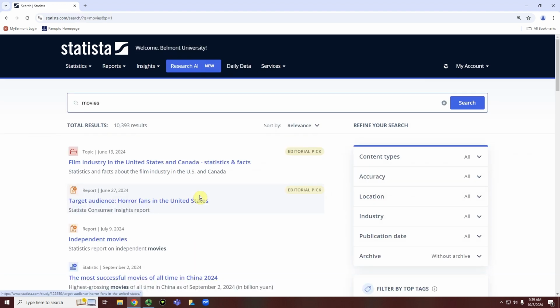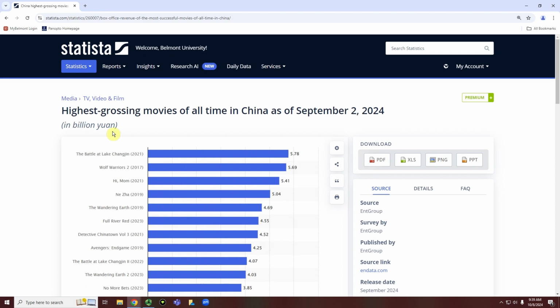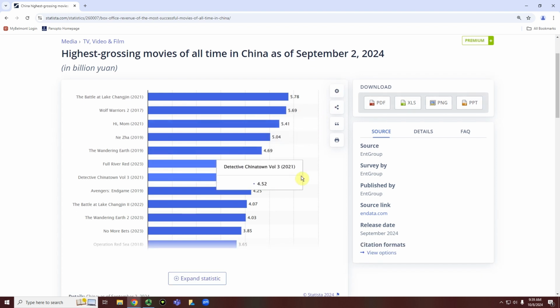And then there are three different types of content we can use within Statista. The first of which are statistics, which are typically marked by this blue icon right here. If we click on this one, this is going to be the highest grossing movies of all time in China as of September 2nd, 2024. And this will provide one statistic or data point that will be helpful for us as we think about this topic. We can download this statistic either as a PDF, Excel file, PNG image file, or PowerPoint slide.